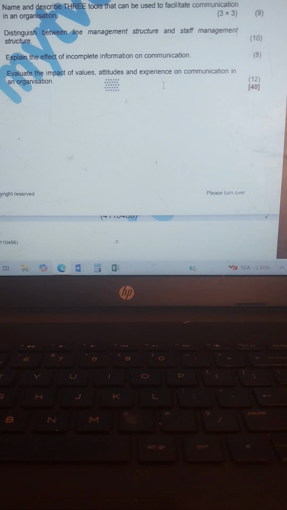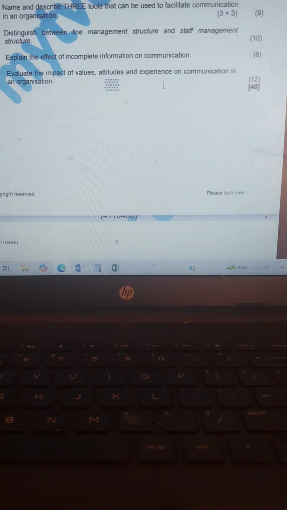The third one, the line authority flows directly from top to bottom and should be a very efficient system. The fourth one, to assign tasks, to follow up results and handle problems immediately. Then let's go to staff management structure. In the line organization structure, certain members of staff who possess particular knowledge or skills are used in the area of staff function to assist in special fields.